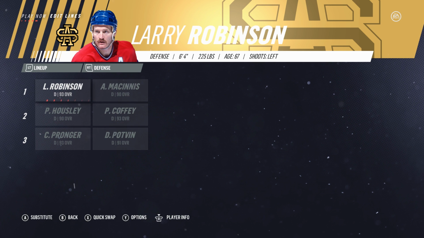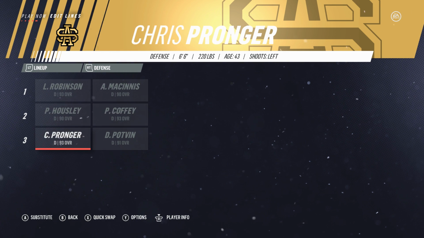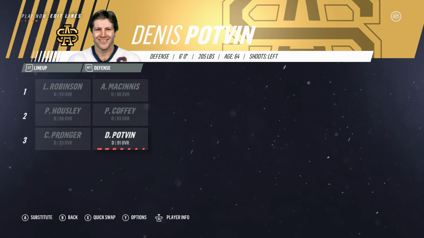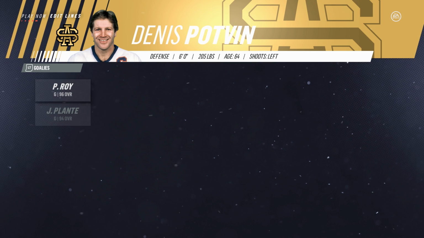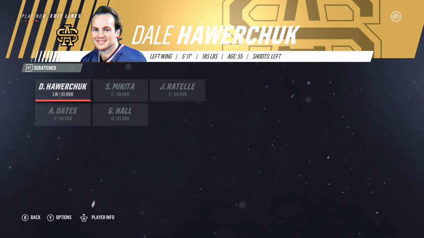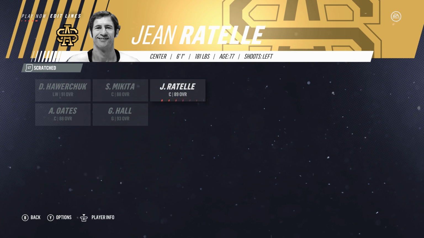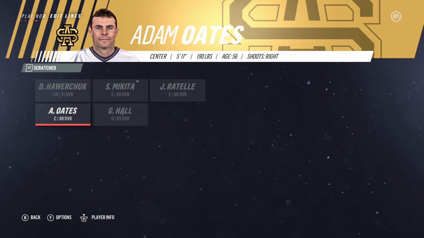Defensively, they have Larry Robinson and Al MacInnis, Paul Coffey and Phil Housley, Chris Pronger, a young-looking Chris Pronger, and Denis Potvin there on defense. Rounding out their goaltenders is going to be Patrick Roy at a 96 and Jacques Plante at a 94. And then the scratch players on this team are Dale Hawerchuk, Stan Mikita, Jean Ratelle, Glenn Hall, and Adam Oates.